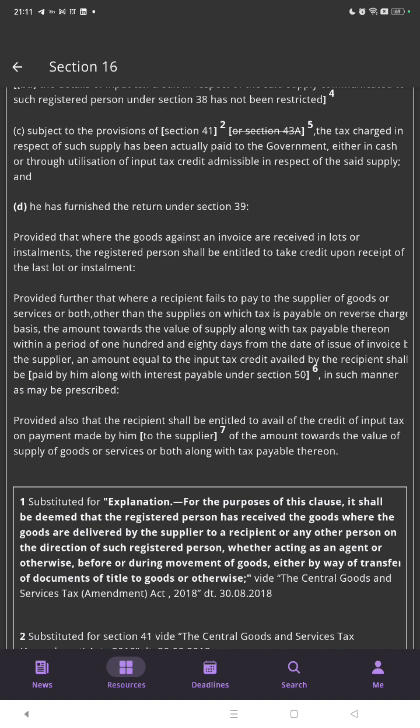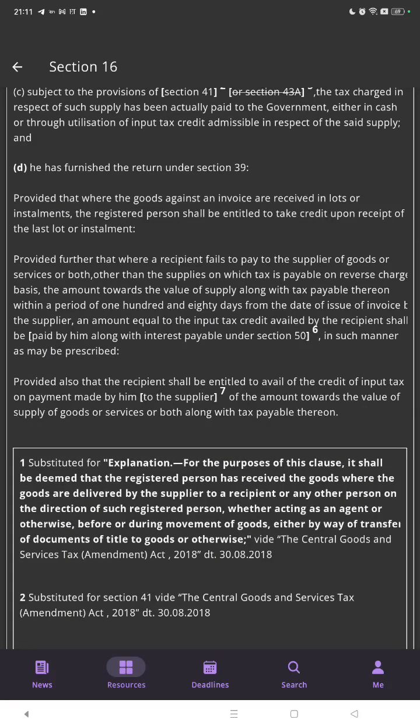Provided further that where the recipient fails to pay to the supplier of the goods or services or both, other than the supplies on which tax is payable on the reverse charge basis, the amount towards the value of supply along with the tax payable thereon within a period of 180 days from the date of issue of the invoice,